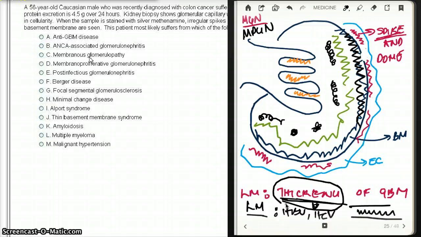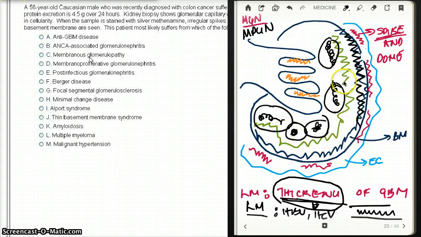What about electron microscopy? Electron microscopy is going to show the dense deposits. So these dense deposits are going to be seen on electron microscopy. And these dense deposits are usually due to C3 nephritic factor. Okay? So these dense deposits are due to C3 nephritic factor.